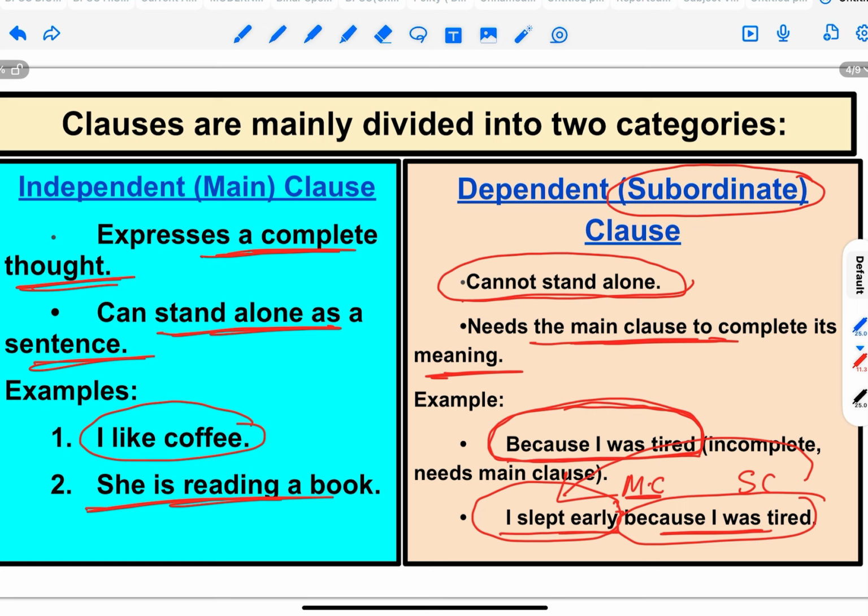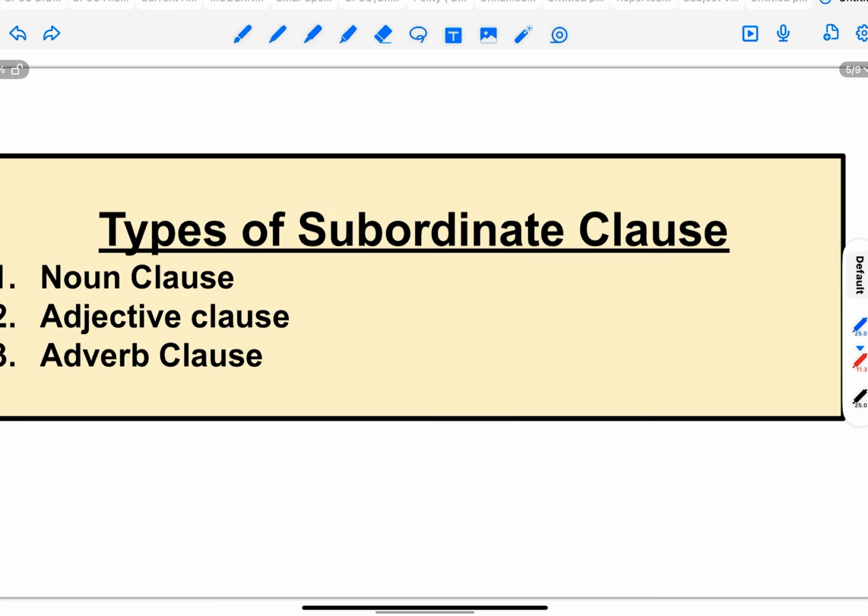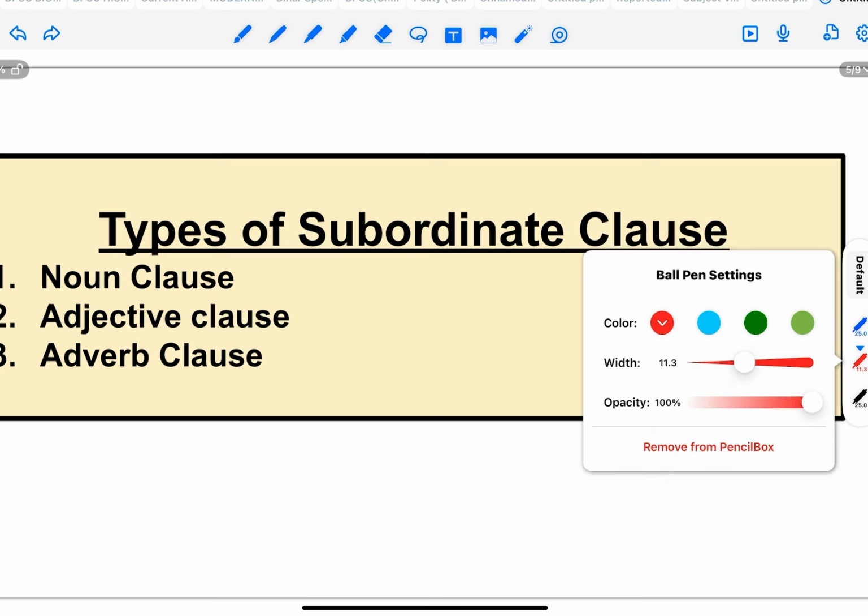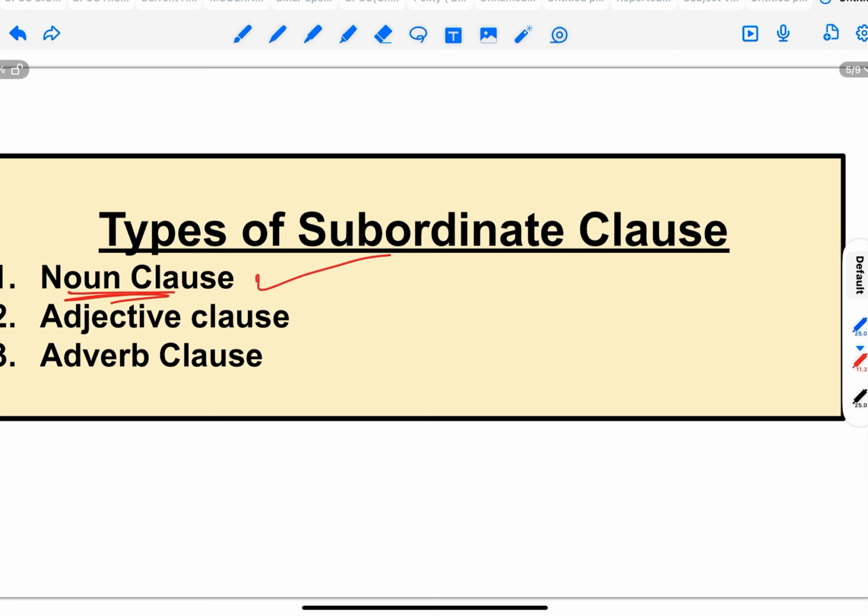So this way you can differentiate. If you just put a hand over the independent clause and see the meaning of the remaining sentence. If it is giving the complete meaning, it will be called independent clause. And if it is not giving the complete meaning, it will be called dependent clause. Subordinate clauses are further of many types. Generally, we study noun clause, adjective clause, and adverb clause. So subordinate clause can be classified into three types: noun clause, adjective clause, adverb clause. Just like phrase, we have noun phrase, adjective phrase, adverb phrase. Prepositional phrase is also there, but generally we don't study it.